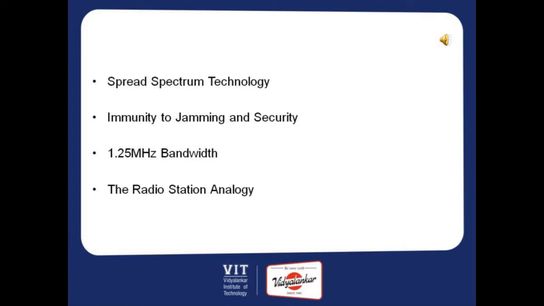So let's understand why spread spectrum was developed. It offered high security. One of the reasons why is that it is immune to jamming. A jamming signal always uses its energy to lay over the entire bandwidth, and it jams the entire signal, the bandwidth rather. But in case of spread spectrum, the bandwidth is extremely large.